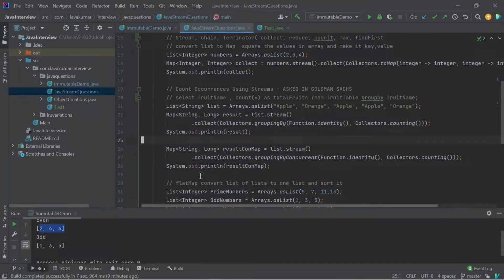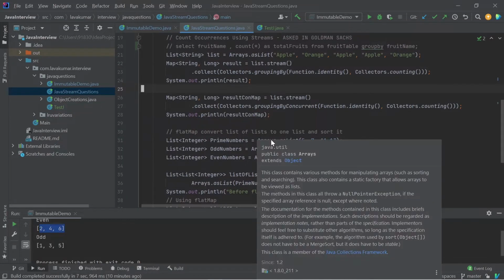And the second thing is that this is not thread safe, right? You want concurrent, you know about ConcurrentHashMap, right? Which provides thread safety for writes during simultaneous reads and modifications. So we have one more concept called groupingByConcurrent. Instead of groupingBy, we have groupingByConcurrent. That is some variation, but no one asked these things. I only got this question.